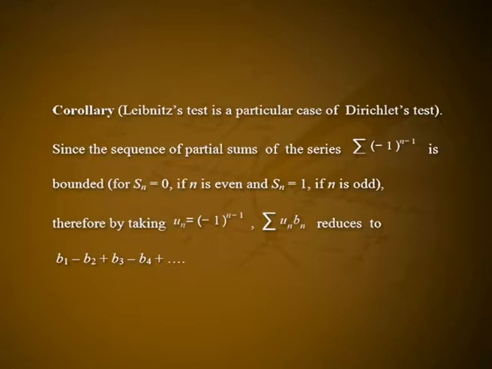Therefore, by taking Un is equal to minus 1 raised to n minus 1, summation Un into Bn reduces to B1 minus B2 plus B3 minus B4 plus etc. Thus, we obtain: if Bn is a positive and monotonic decreasing to the limit 0, then the alternating series B1 minus B2 plus B3 minus B4 plus etc. is convergent.